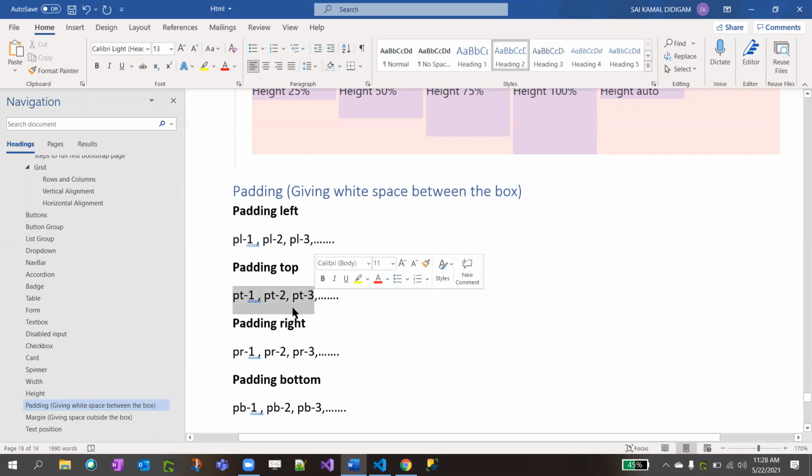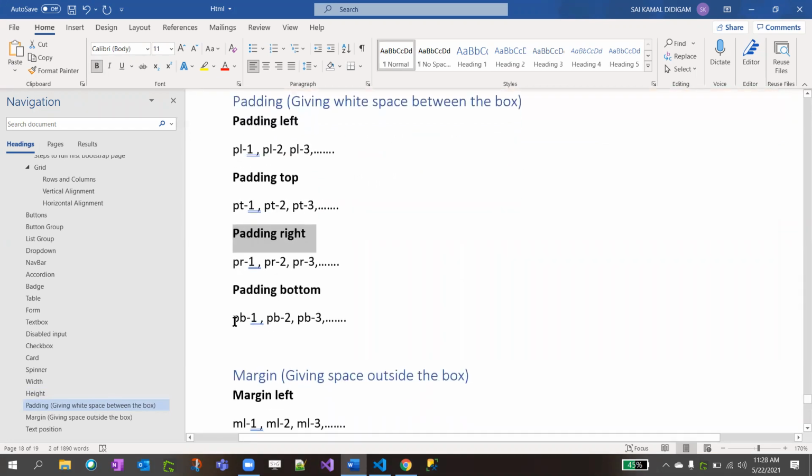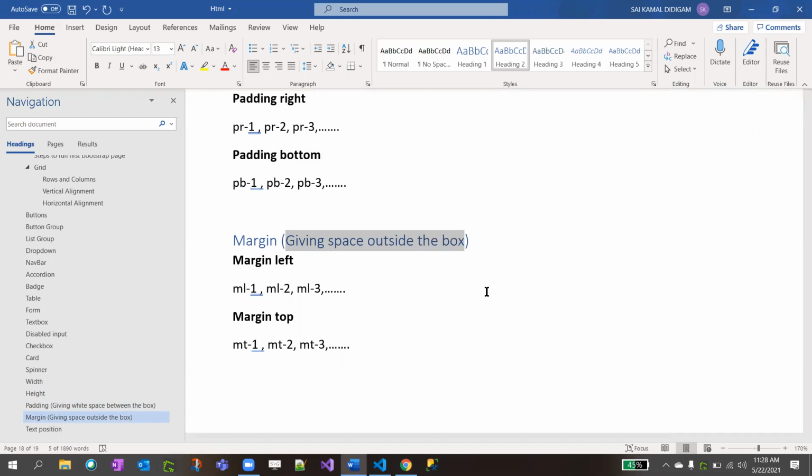Padding top, PT. PR means padding right. PB means padding bottom, giving the white space at the bottom of your box. Similarly, margin. Margin doesn't care about your inside space. It will apply the space outside also. Generally, people don't use margin because it will block your responsiveness.